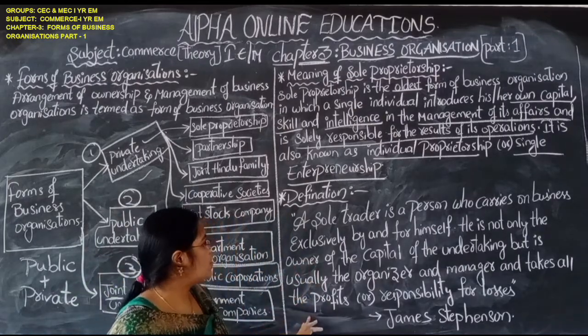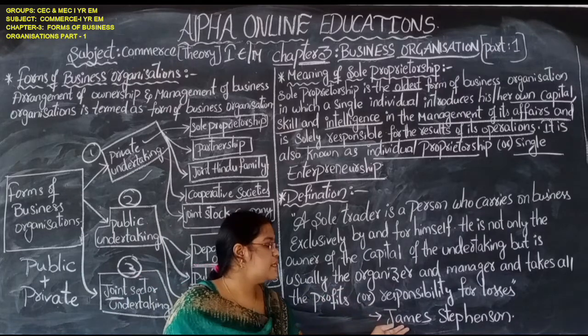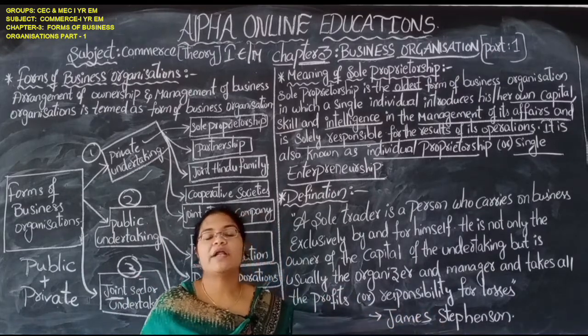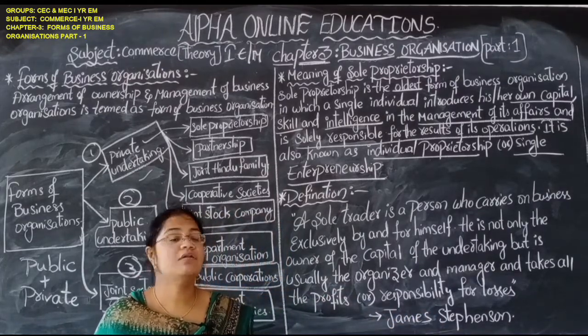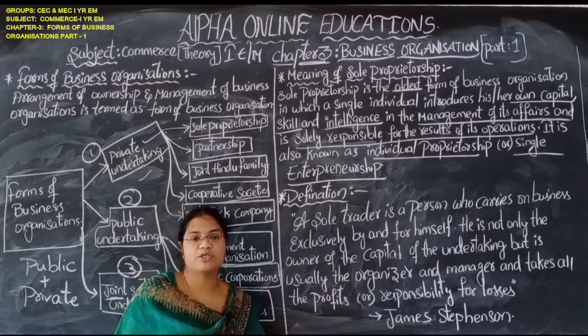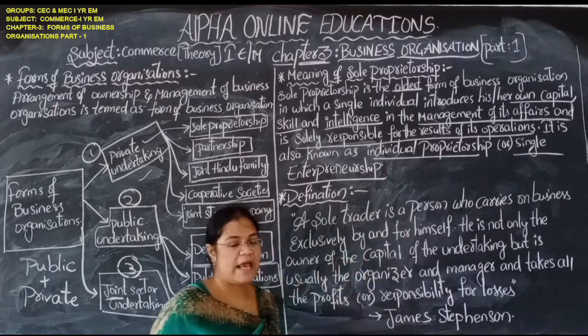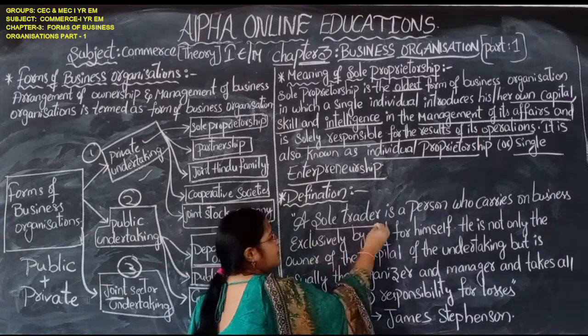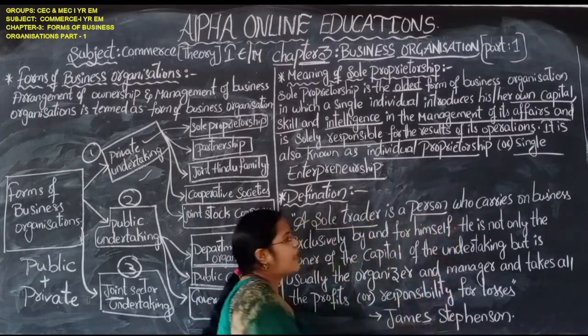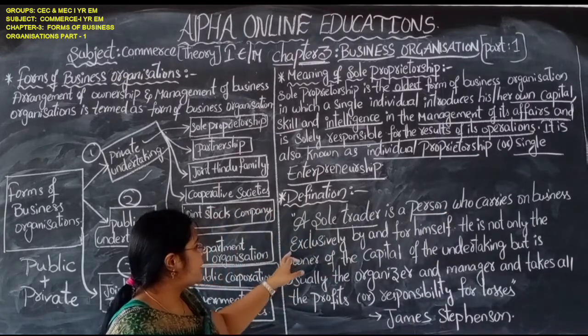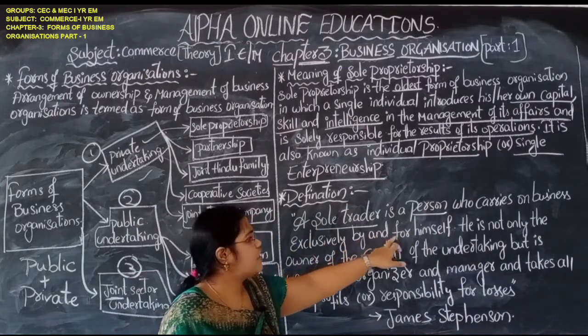Let us see the definition given by James Stephenson. According to James Stephenson, a sole trader is a person who carries on business exclusively by and for himself.